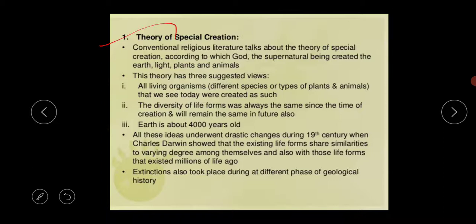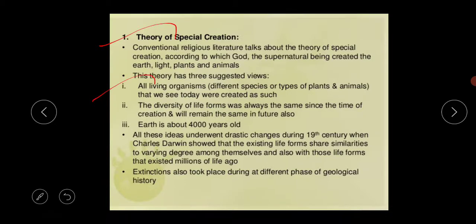So what is the meaning of the first theory? It states that a God, a supernatural being, created life by his divine act of creation. That is, the earth, the light, plants and animals were all created by supernatural power. This theory of special creation has 3 suggested views.